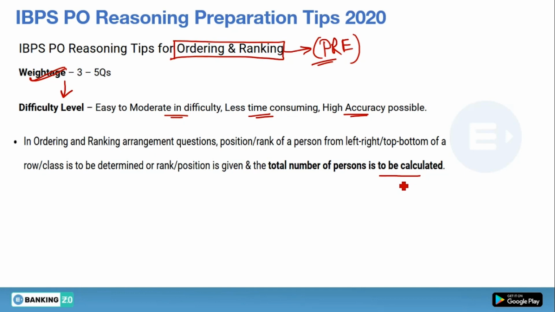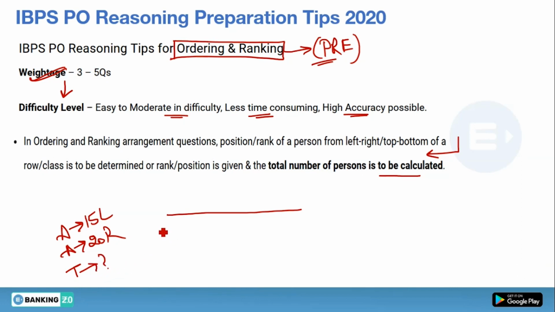Generally this is the type of question that comes in order and ranking. Let's take an example, a row will be given to you. Suppose a person A, his rank from the left is 15 and the same person's rank from the right is 20, and you need to find how many persons are sitting in this row. So this side is left and this side is right.